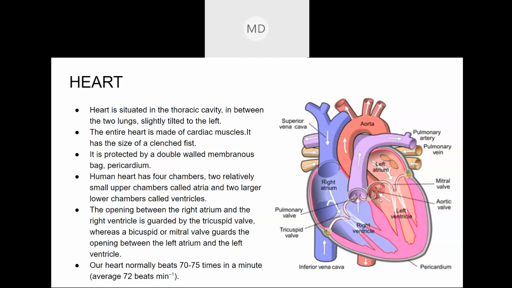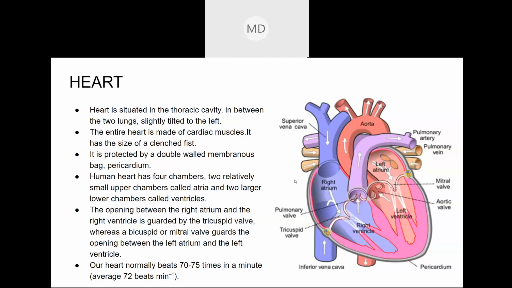Anyways, these valves act as the doorkeeper, or as the door of a room. They divide the two chambers. Between the left atrium and the left ventricle is the mitral valve.